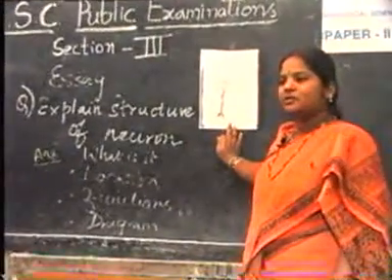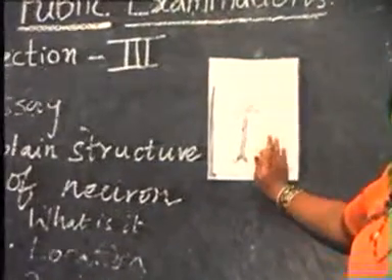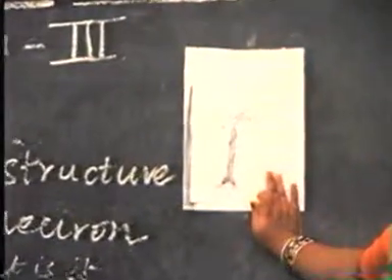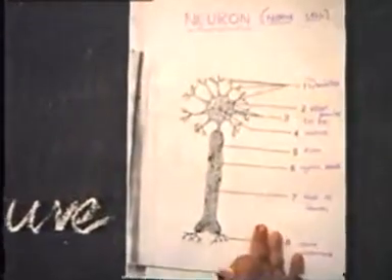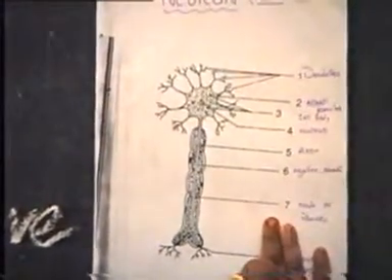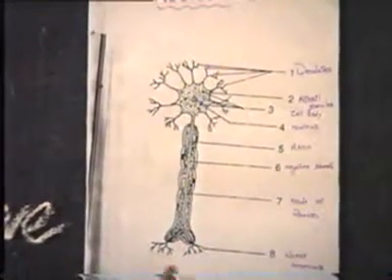What are the main points, parts of the neuron? First, what is it? It is called the structural and functional unit of the cell, which plays an important role in carrying the impulses from sense organs to the brain and brain to sense organs. So this plays an important role in carrying the impulses in the body.